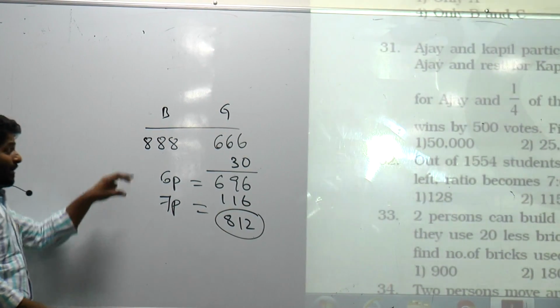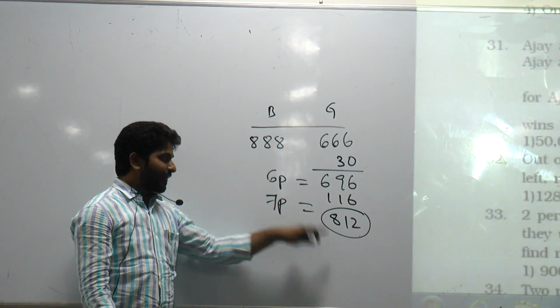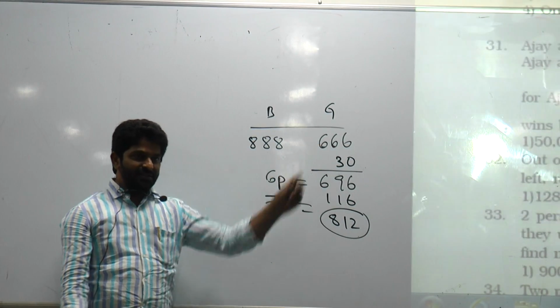So initially how many boys did we have? 888. Now it becomes 812. What is the difference? So 76 boys left the group.